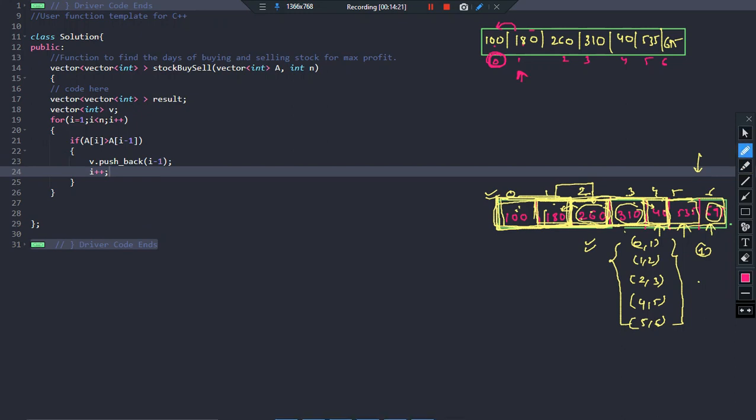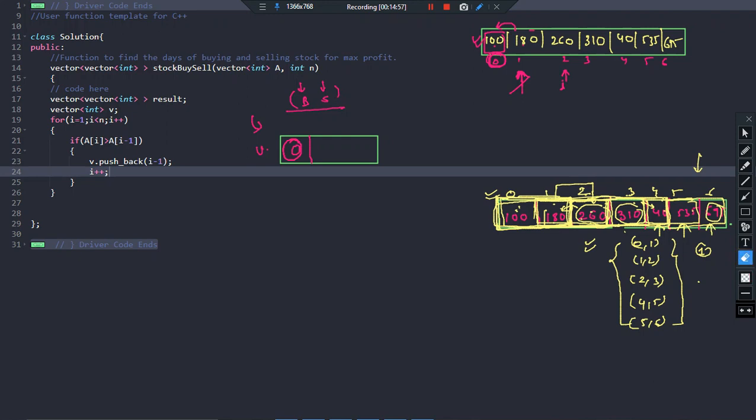I hope you're getting the point. I am standing at day 1 and I found out that on day 0 the price was very low. Then obviously I am going to purchase the stock on that day. And we know that our combination will be the day of purchasing the stock, buying, and the day of selling the stock. So right now in my vector v, I just pushed the index 0. Next i plus plus, so i now moves to this point. Now we should decide when we should actually sell this stock which was purchased on day 0.